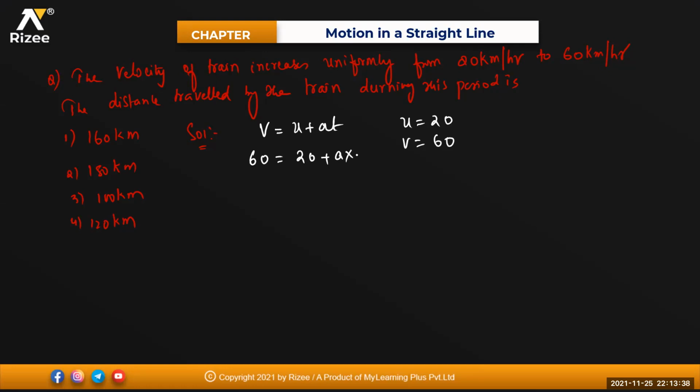Some data is missing. The velocity of the train increases uniformly from 20 kilometer per hour to 60 kilometer per hour in 4 hours, beta. Time is given for me. In 4 hours. Okay. The distance traveled by the train during this period will be equal to how much?